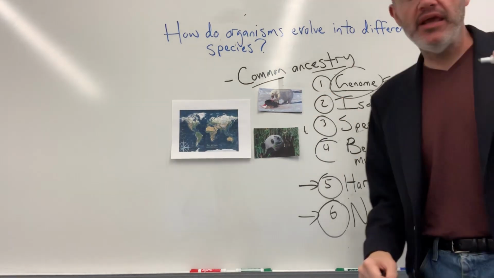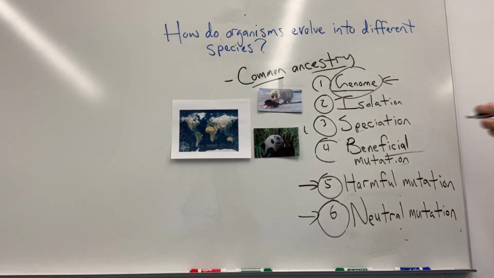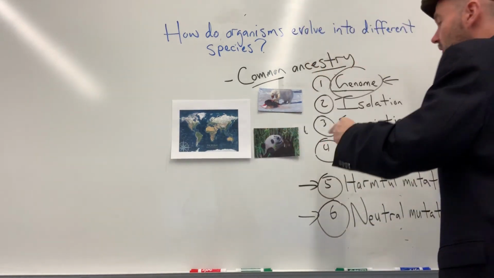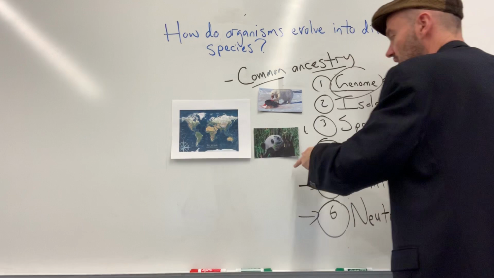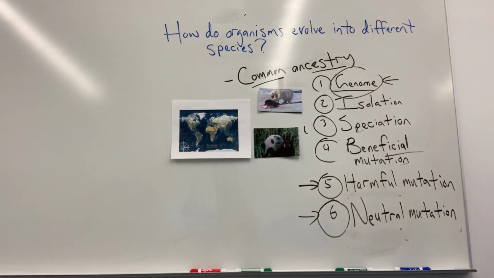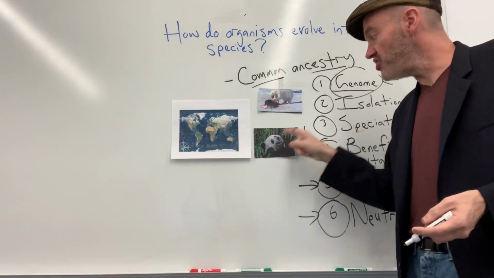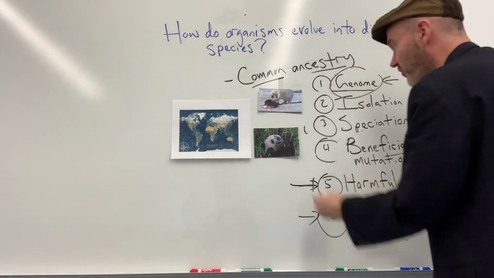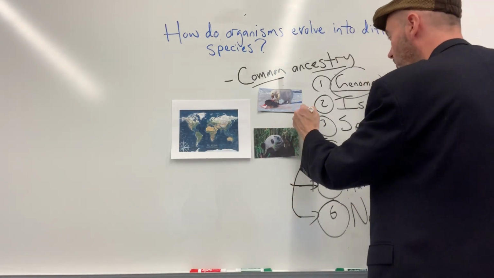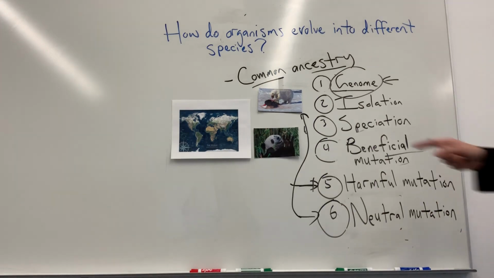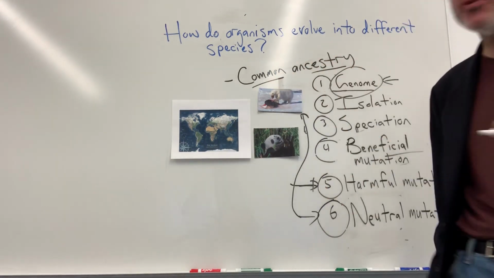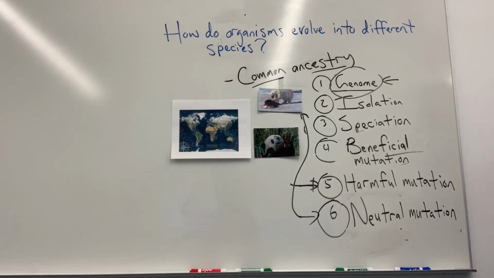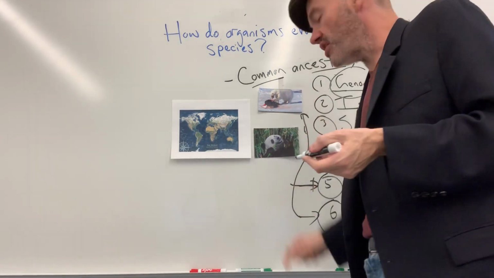So let's look at a similar case. There's another gene here, the gene that manufactures an enzyme that allows for the digestion of bamboo or of plants. Mutations to that gene in a panda bear will likely be harmful, okay? However, with this mutation to the same gene in the polar bear, again, we're assuming because they share common ancestry, that the polar bear and the panda bear once shared a gene in common that perhaps allowed for the effective digestion of plants.